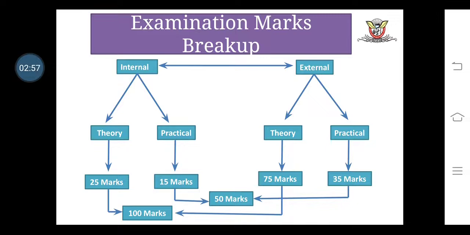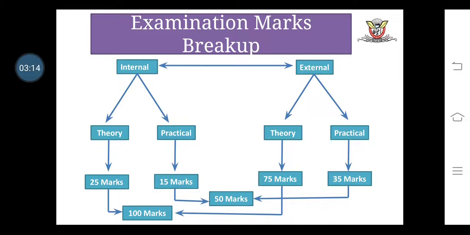If you observe, in internal examination, theory consists of 25 marks and practical consists of 15 marks. But in external examination, theory consists of 75 marks and practical consists of 35 marks.